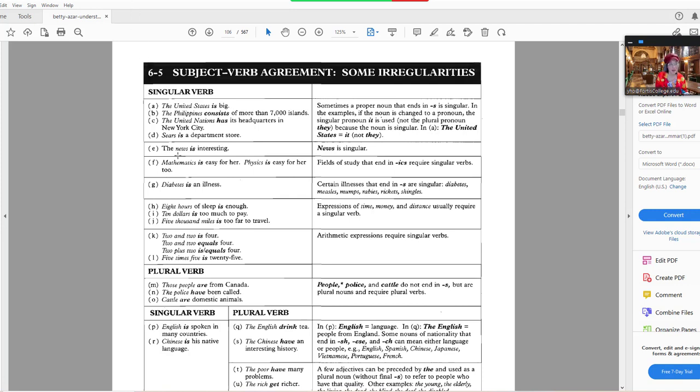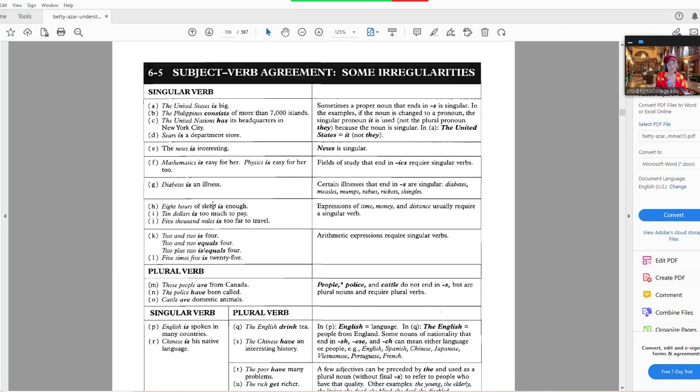Same thing with Sears, also has an S, but it's one brand of a department store. J.C. Penney's is. Macy's is. Actually, sadly, Macy's is closing because everybody uses Amazon, but that's a whole other thing. The news is singular. Diabetes is, because it's one disease. Okay, even though it ends in an S, it takes a singular verb.